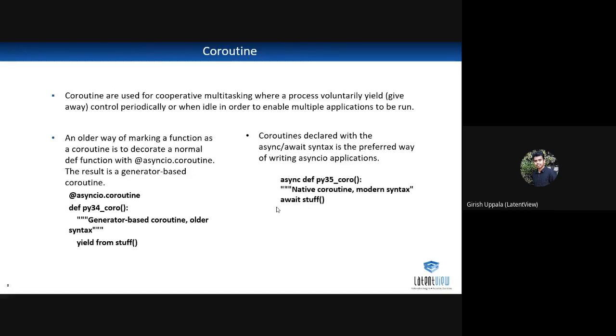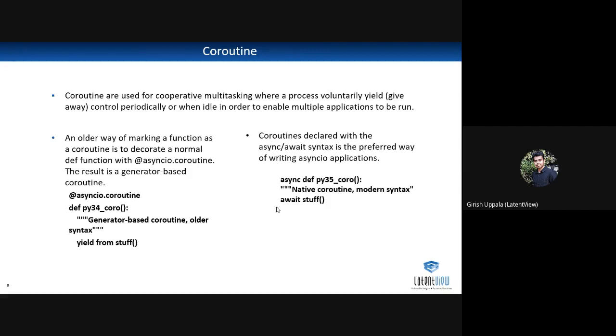So here, a coroutine is used for cooperative multitasking, where a process voluntarily yields control periodically or when idle, in order to enable multiple applications to run. So when the event loop triggers a coroutine, the coroutine goes ahead with the process. If it is taking more time to process, the coroutine will pass the control back to the event loop.